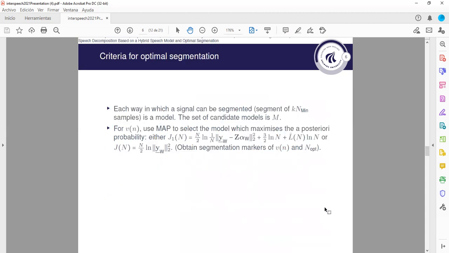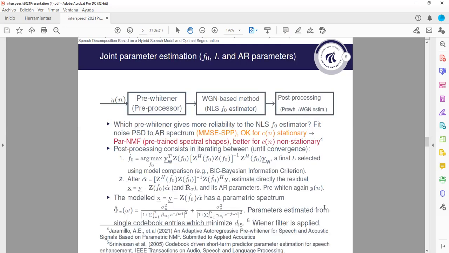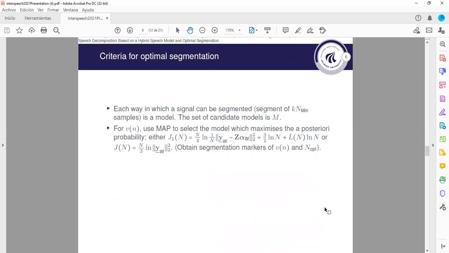But as I say, this has to be done on segments of optimal length. So before doing the filtering, we need to find the optimal segments. Each way in which a signal can be segmented consists of segments of K_n samples, and we define a minimum length of a segment. And it consists of an integer number of this minimum segment length.